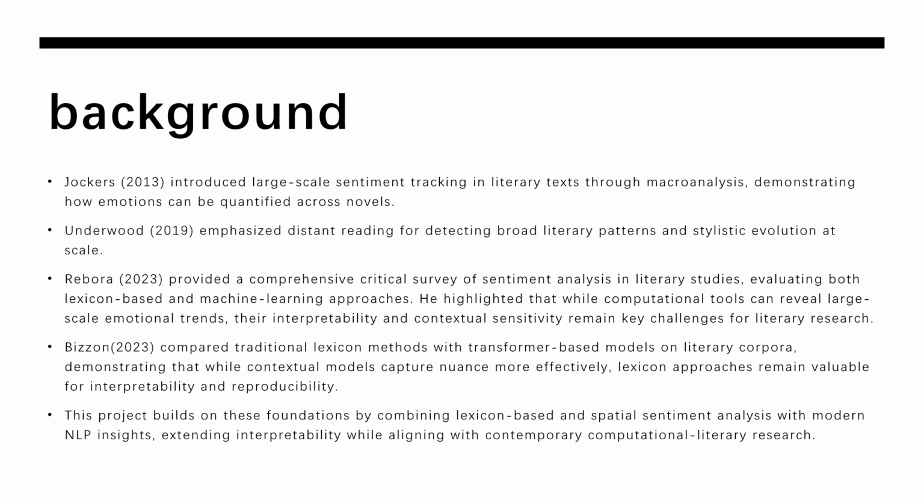And Bisonnet compared dictionary methods with transformer models such as BERT and found that while contextual models capture subtle emotions, lexicons are still useful because their results are easy to explain. My project builds on these findings, combining lexicon-based and spatial analysis while keeping interpretability.